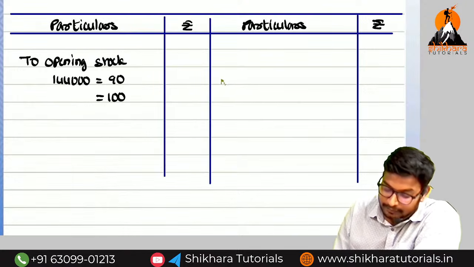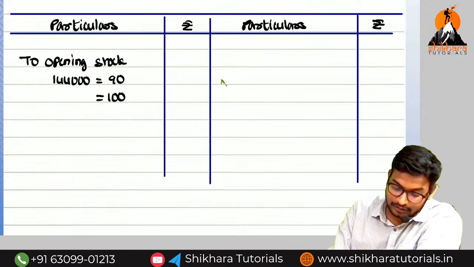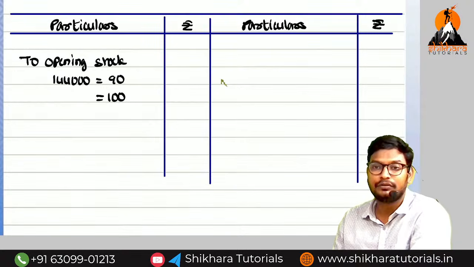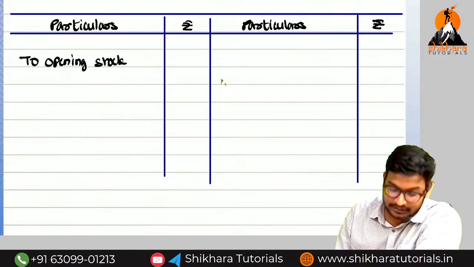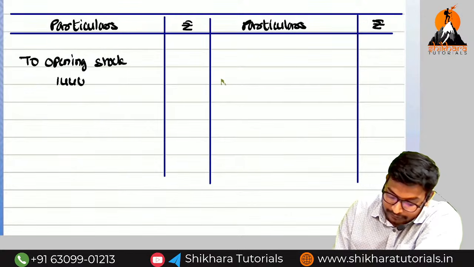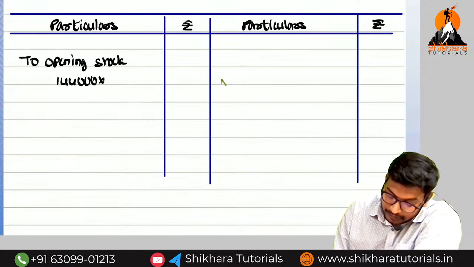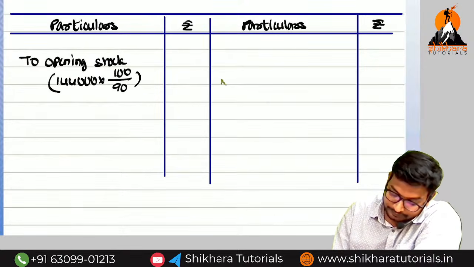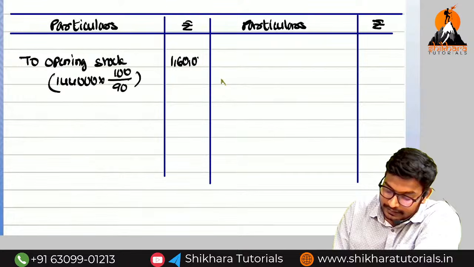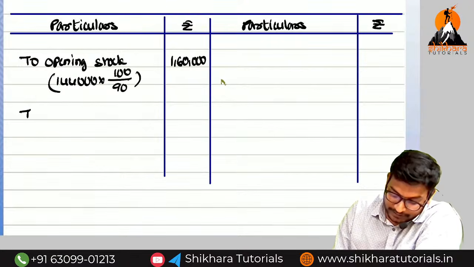But we required what, ma? For 100, how much? So how can we do it, amma? 1,44,000 into 100 divided by 90. So cross multiplication, in costing you will do a lot of questions like that. So 1,44,000 into 100 divided by 90. How much, amma? 1,60,000.